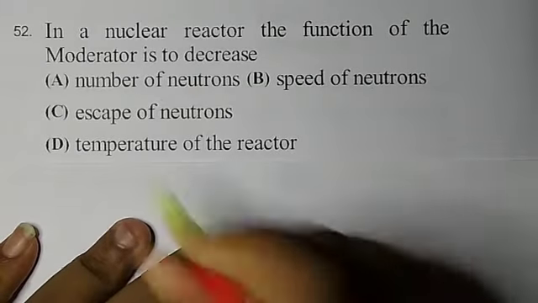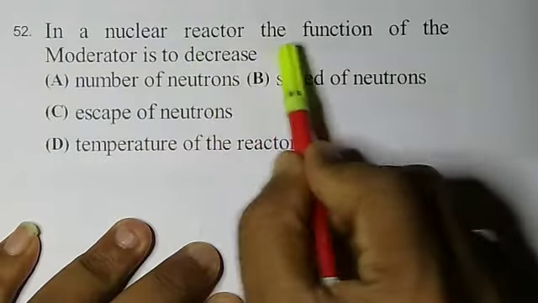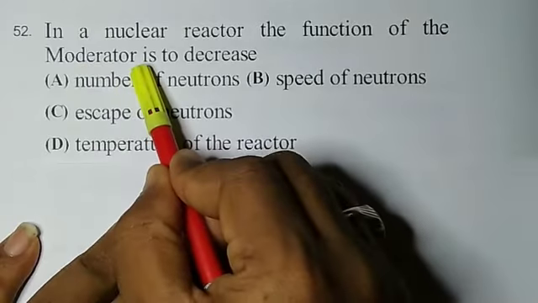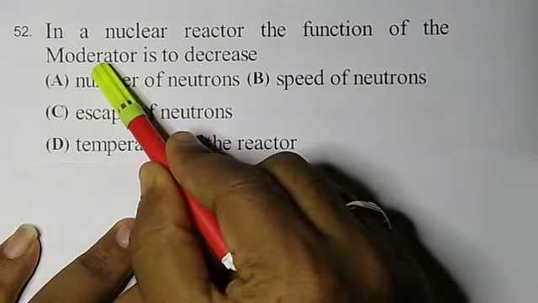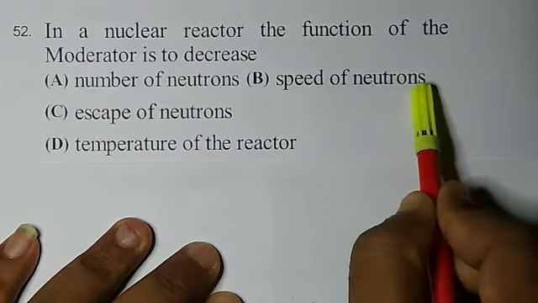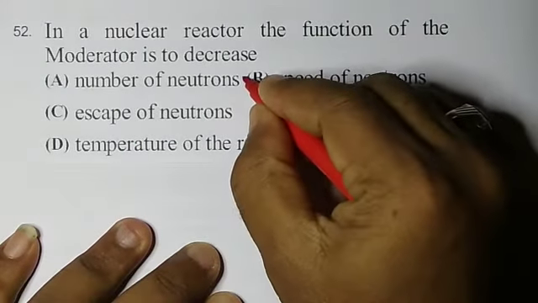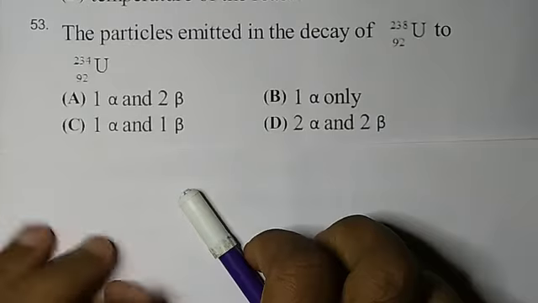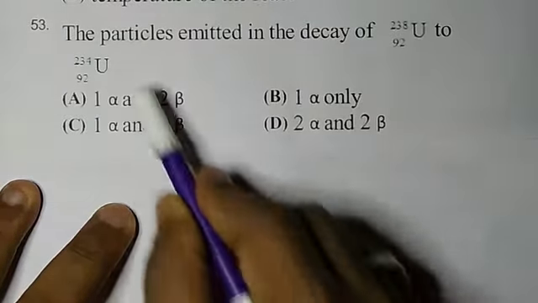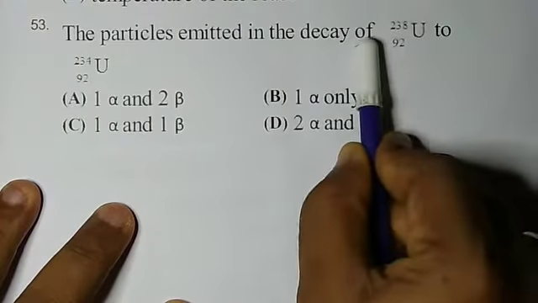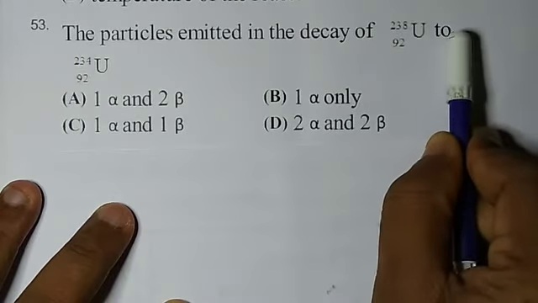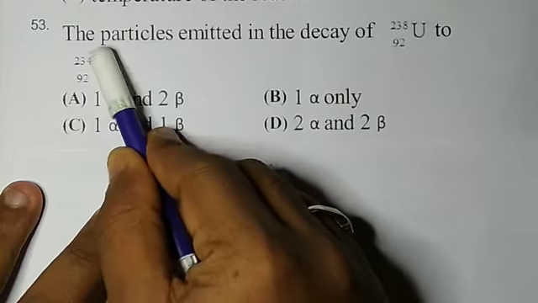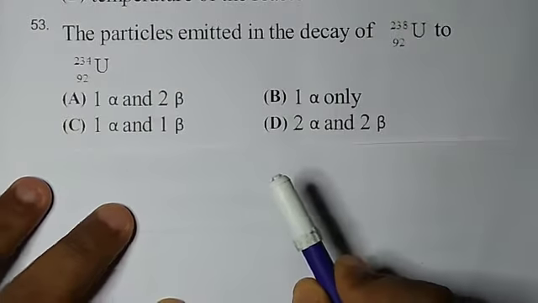Now question number 52. In a nuclear reactor, the function of the moderator is to decrease? Here the moderator is used to decrease the speed of the neutron. Question number 53. Alpha particles emitted in a decay of uranium 238 92 to uranium 234 92.